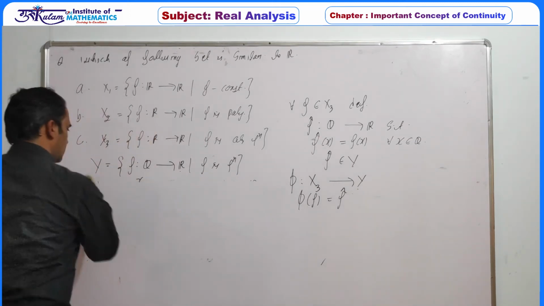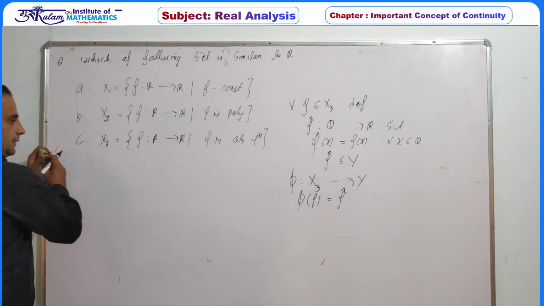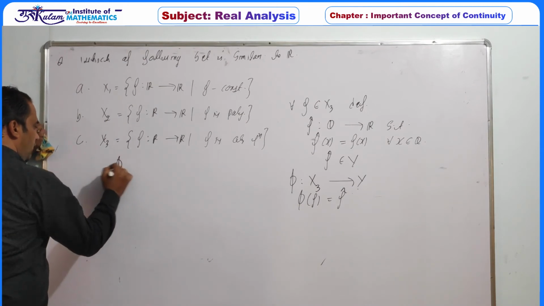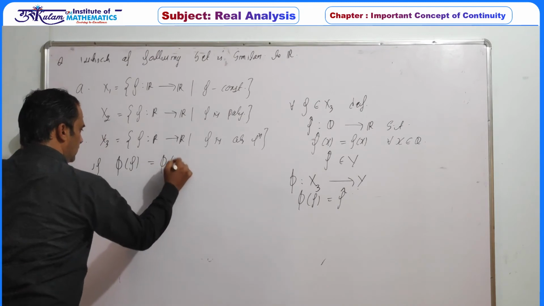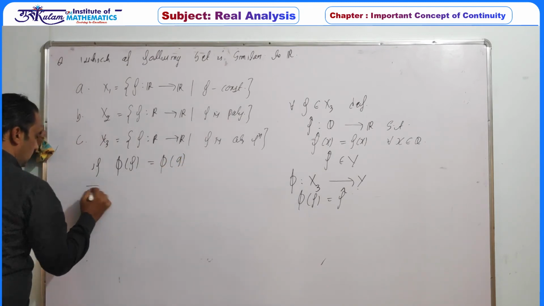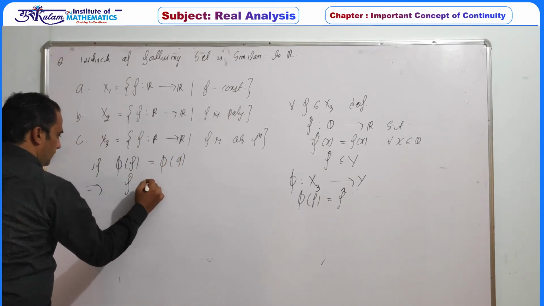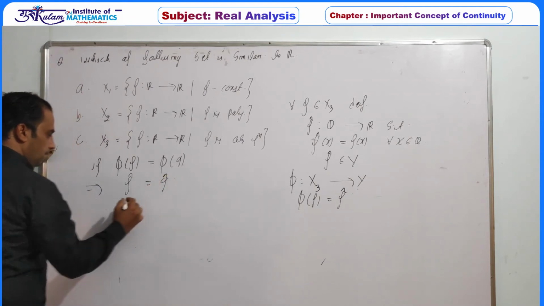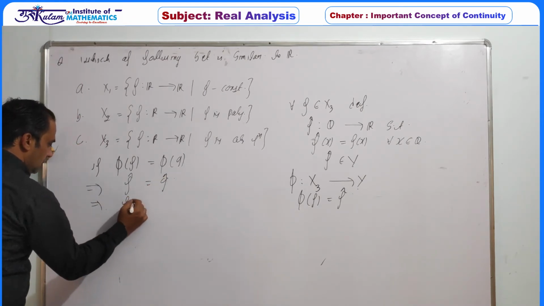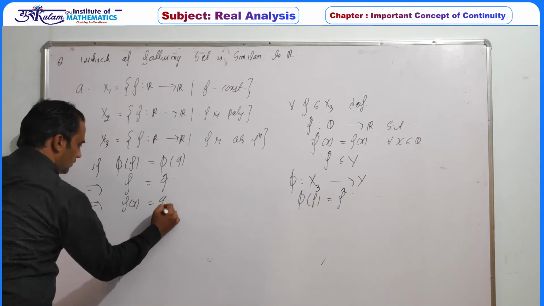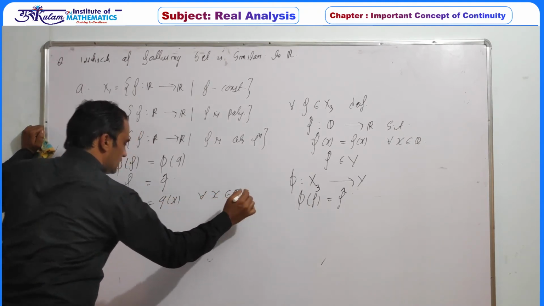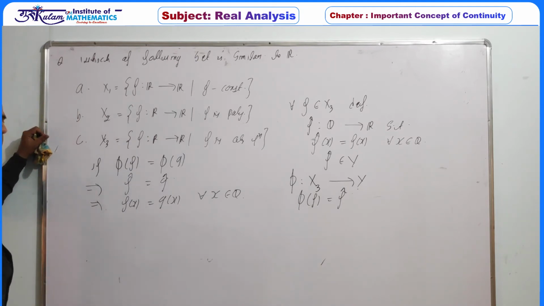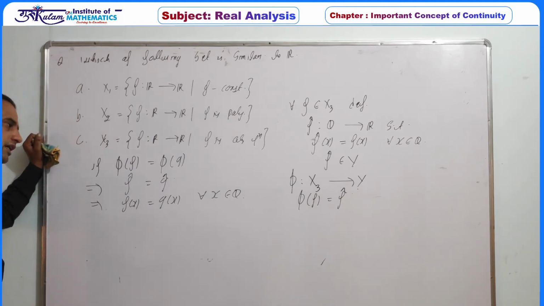So let's take the definition. If phi of f is equal to phi of g, this implies f cap must be equal to g cap. This implies f of x must be equal to g of x for all x belonging to Q, since f cap and g cap are the same as f and g whenever x belongs to the rational numbers.